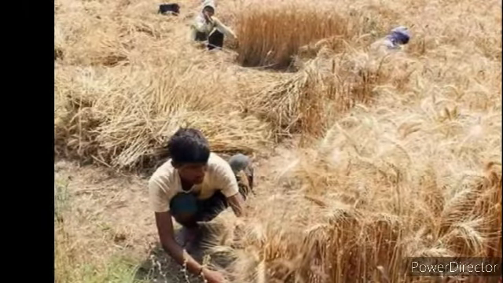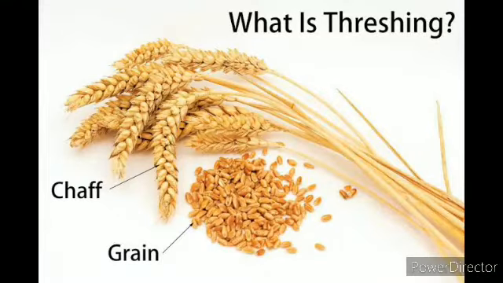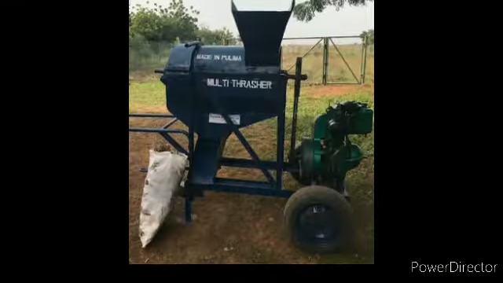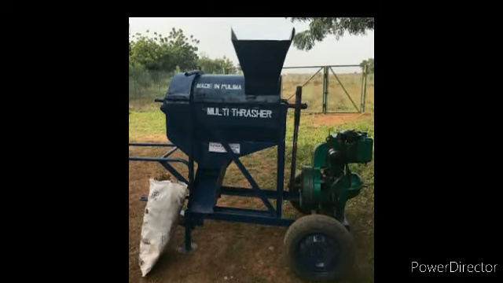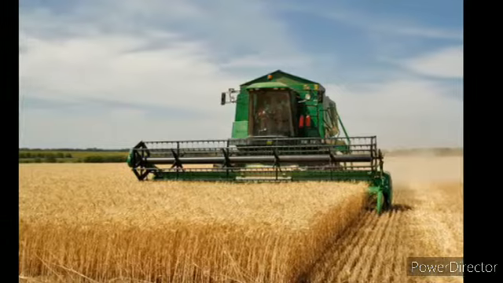After harvesting we have the next process, that is threshing. So what happens here? The grains are separated from the cut crop. Okay, and this process is known as threshing. For this process we have a machine called a thresher, and a farm machine is also there. This is known as a combine.